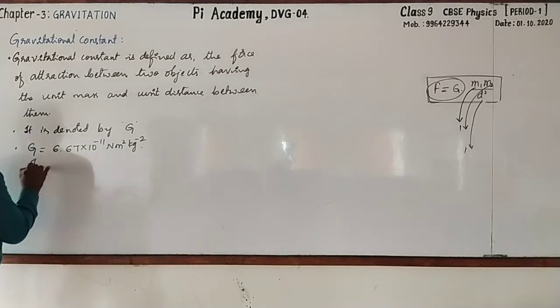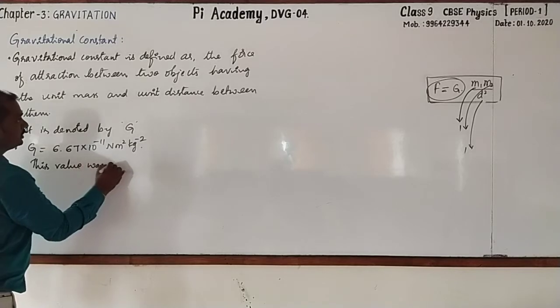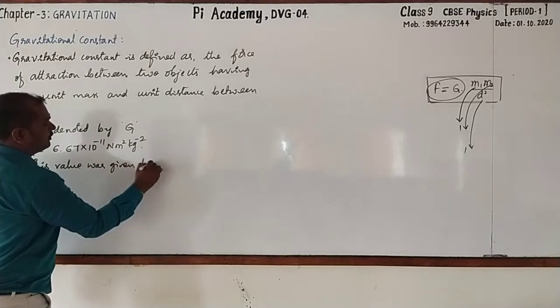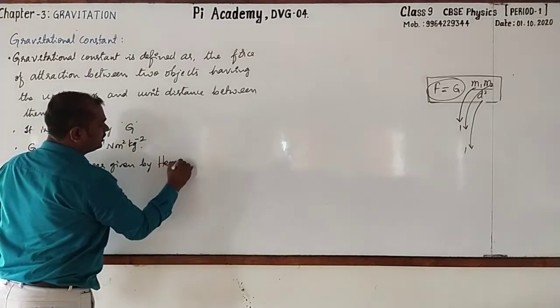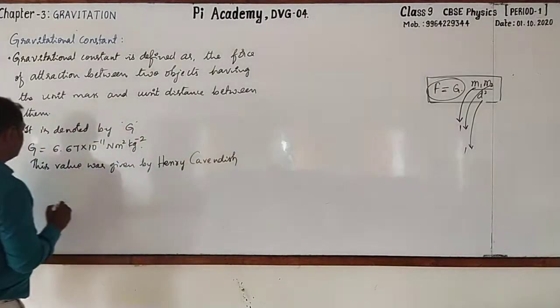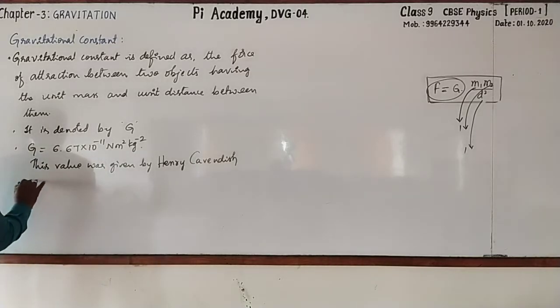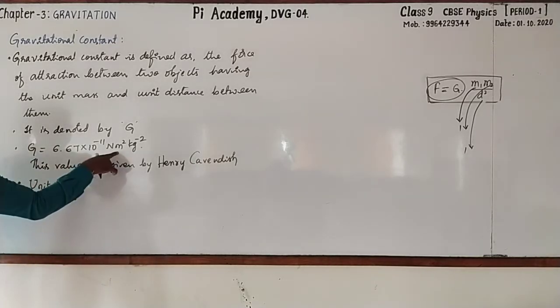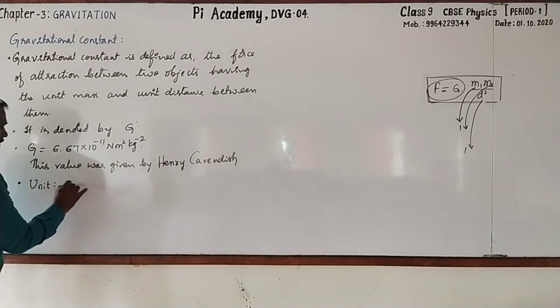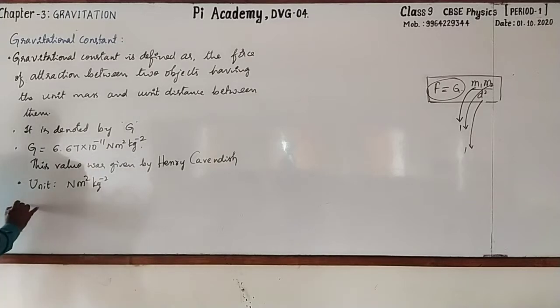So here I write, this value was given by Henry Cavendish. Then what is the unit of gravitational constant? It is, here only it has been written, that is Newton meter square kg to the power minus 2.